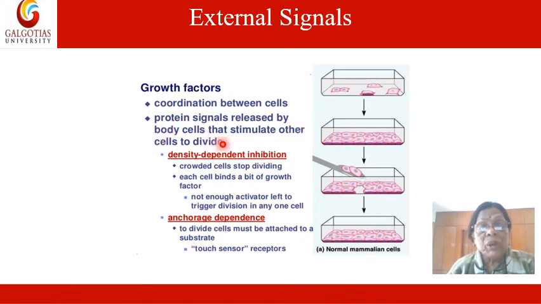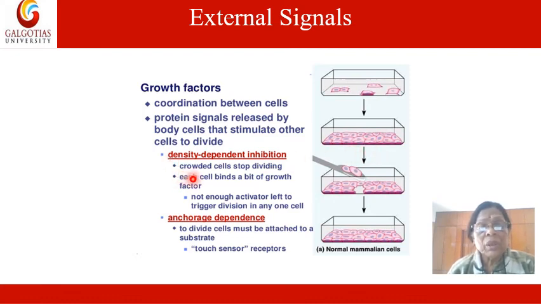Secondly, protein signals are always released by the body cells that stimulate other cells to divide. So if the cells are very close to each other, then what happens? This growth factor is reduced and it is not sufficient to give a signal to the cell in question.